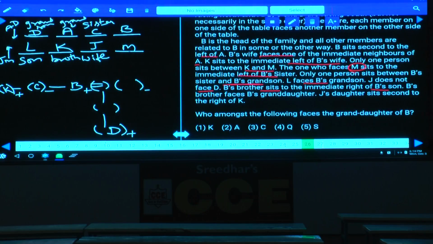Now this person A is the granddaughter. J's daughter sits second to the right of K. Now who is J's daughter here? M is J's daughter. Now this person is J's daughter.